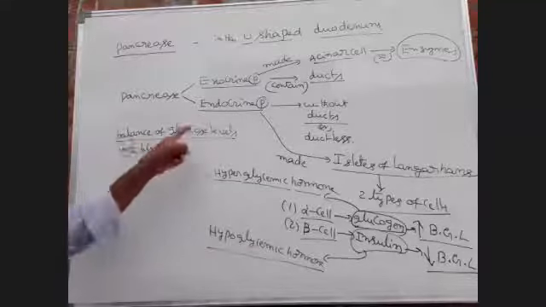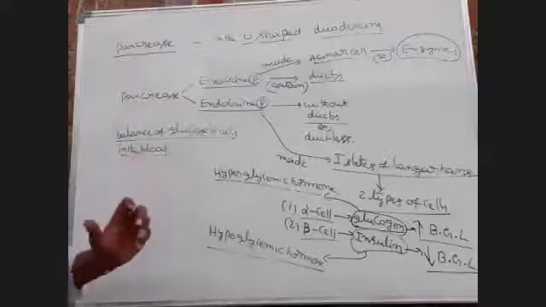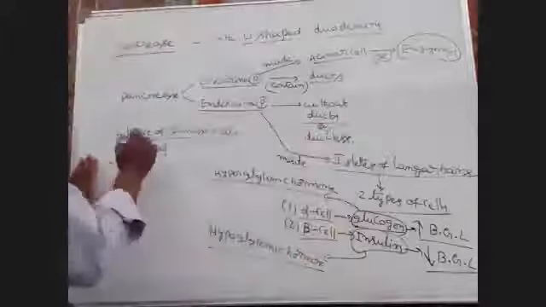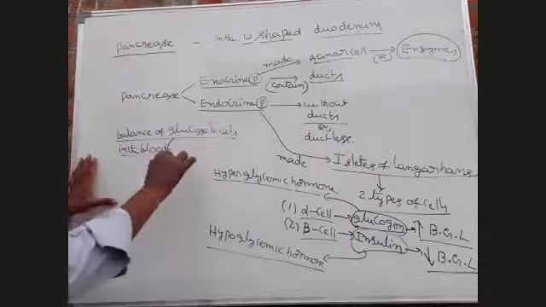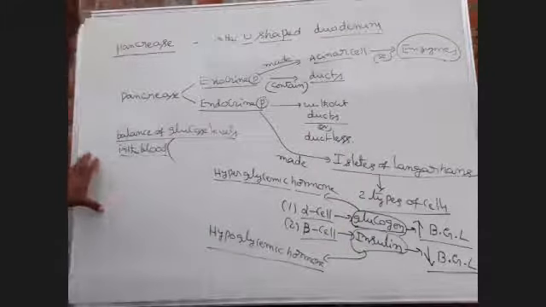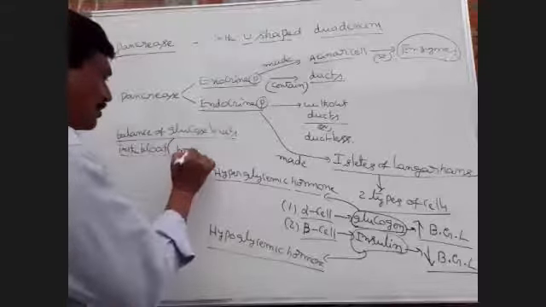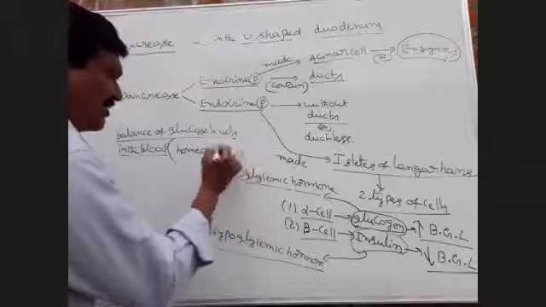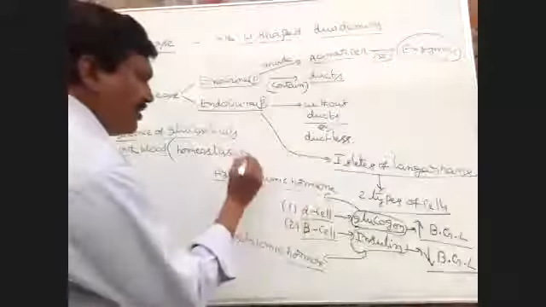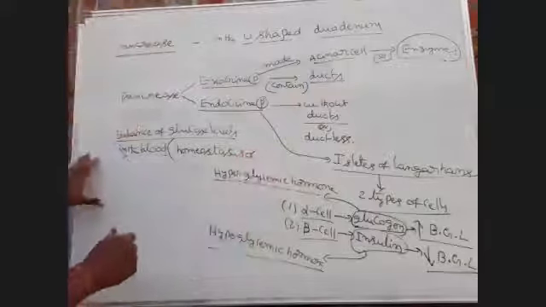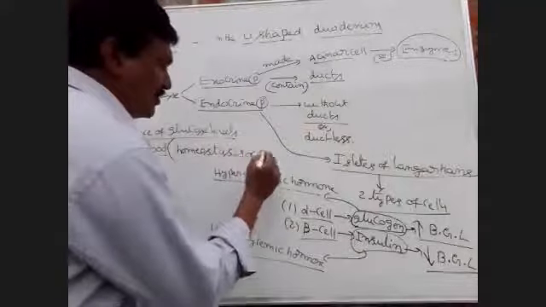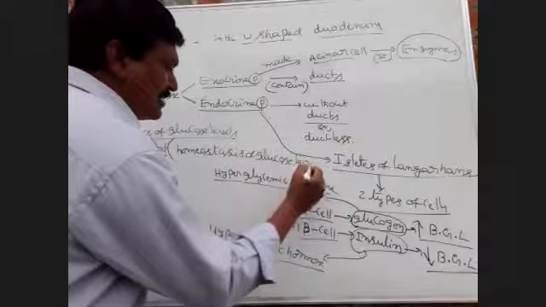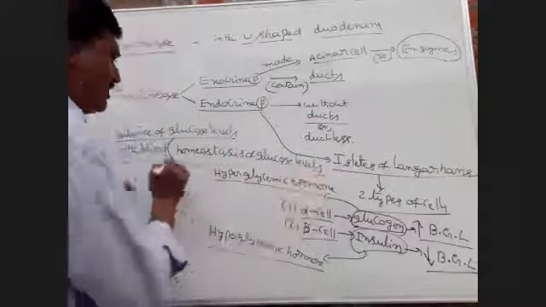Next, the balance of glucose level in the blood is called homeostasis of blood. They ask indirectly.